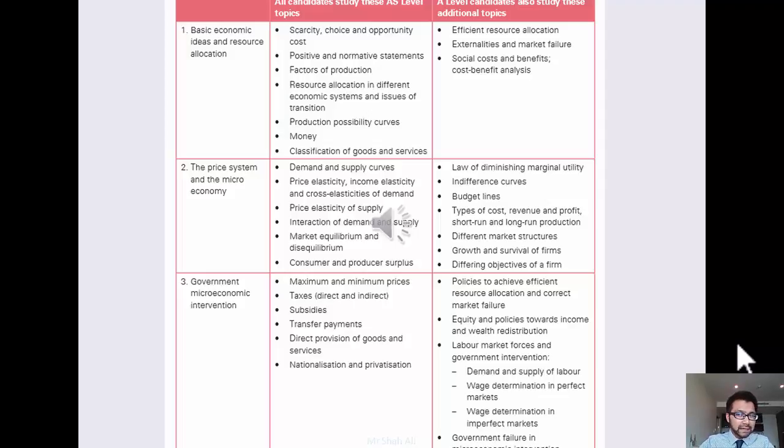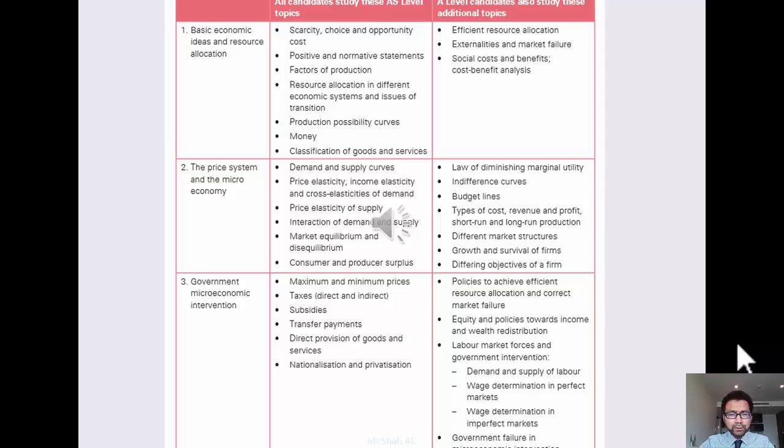Then we're going to look at what is probably the core part of AS economics, which is the price system, supply and demand. That is the market economy. That's what the capitalist system is based on. So we're going to look at supply and demand diagrams, movement of the curves, causes of the movement of the curves, and then we're going to look at this complicated issue of elasticity. So if prices do go up, demand for goods goes down, but by how much, and what can cause demand to go up a little bit or a large amount. So we'll be looking at those kind of issues.